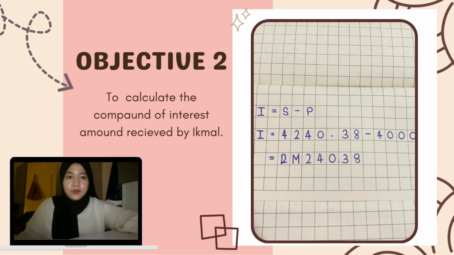Next, objective 2 is to calculate the compound interest amount received by Iqmal.